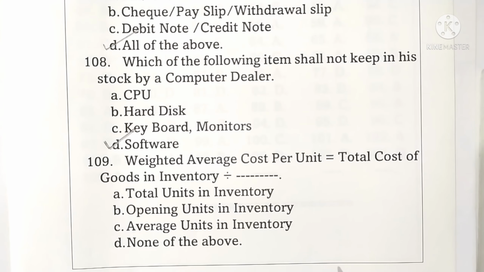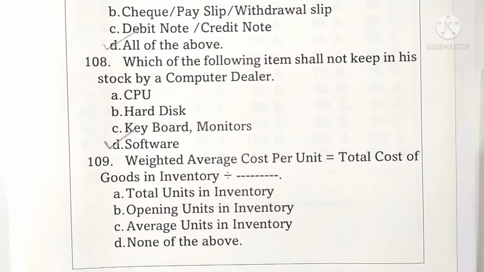Question 109. Weighted average cost per unit is equal to total cost of goods in inventory divided by dash. Here, total units in inventory is correct answer. Option A is correct one.